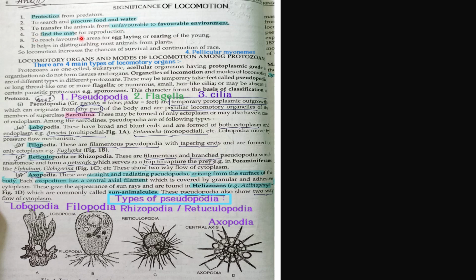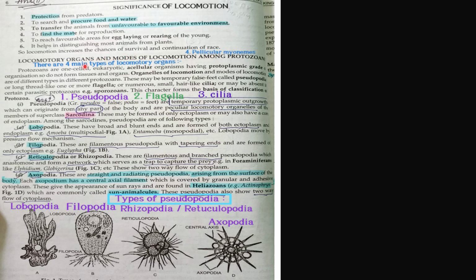food and water, to transfer animals from unfavorable to favorable environment, that is migration, and to mate for reproduction, to reach favorable areas for egg laying or rearing of young ones. It helps in distinguishing most of the animals from plants. This is the most important characteristic that distinguishes animals from plants. So locomotion increases the survival chances and continuation of the race, of course.